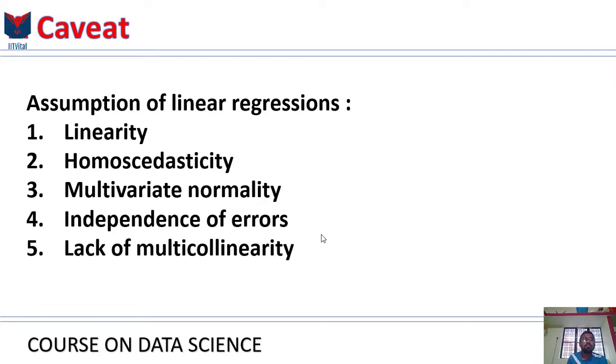We won't be focusing on the assumptions of linear regression in this section of the course. But if you ever do need to build a linear regression, then make sure that you don't just blindly follow the steps that I present to you in this section, but go back to the assumptions of linear regression, research them, and make sure that they are correct when you are building your linear regression model.